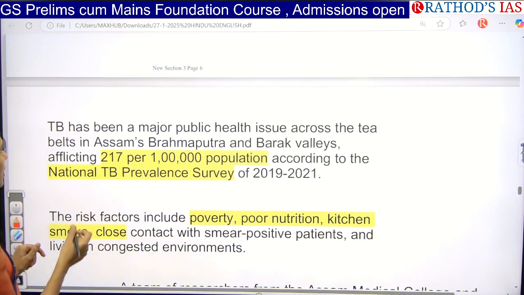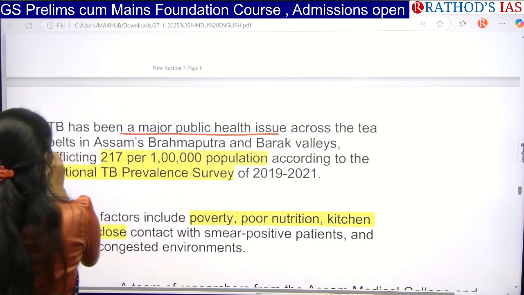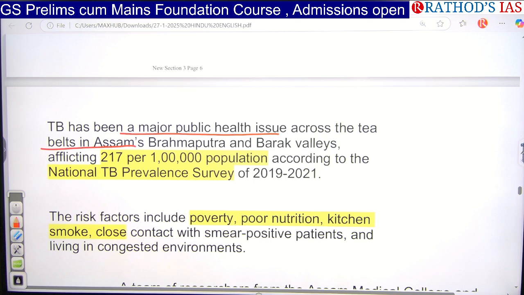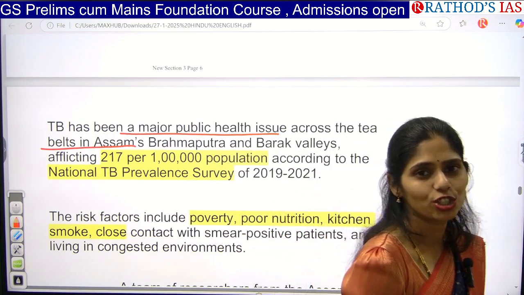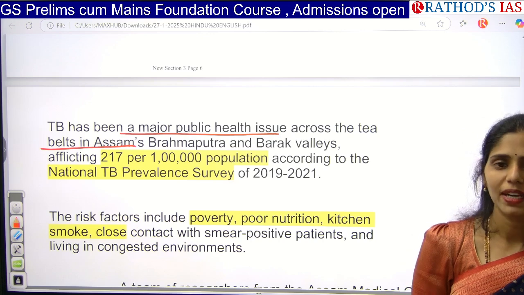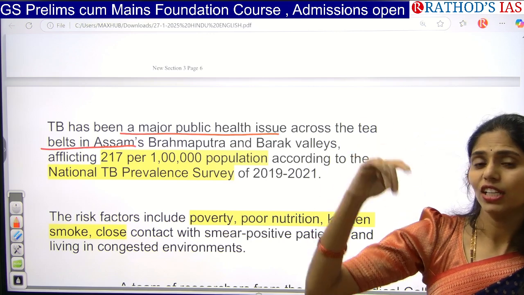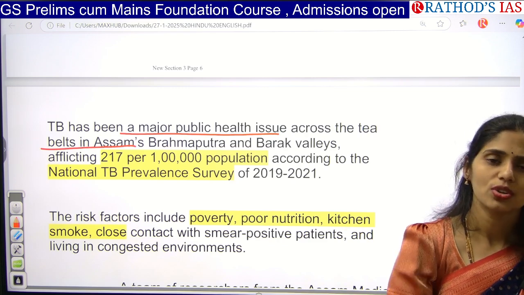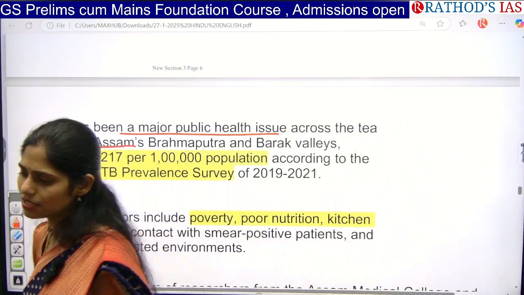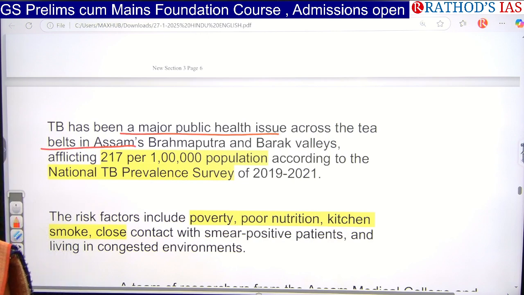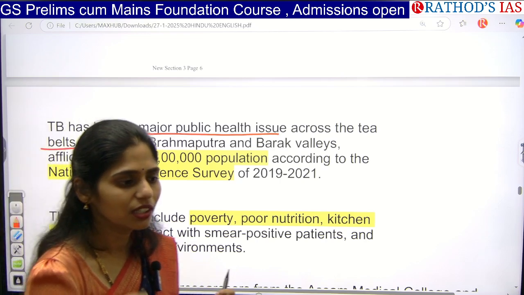So TB has been a major public health issue across the tea belts in Assam, the Brahmaputra, as well as the Barak valleys. One more important keyword you can find is tea. Tea is a cash crop of our country. It requires a certain temperature, certain humidity, and even the height is very important because it cannot be grown in the plains. It can be grown in valley regions as well as on the sides of hills. Especially the Karnataka and Kerala region is very famous for tea and coffee plantations. Apart from South India, in the North also Assam is very famous. So you have to see what geographical conditions are required for growing tea.